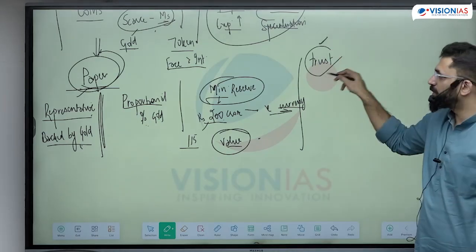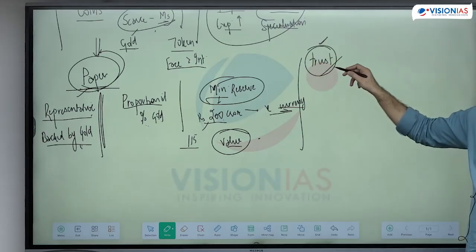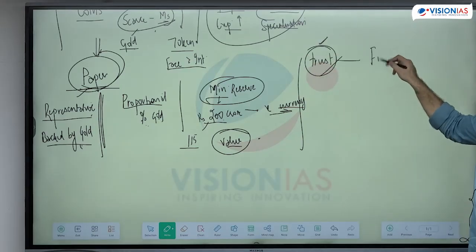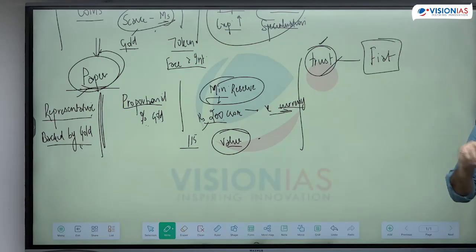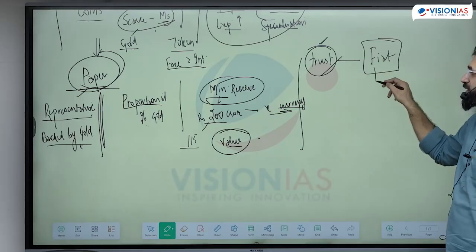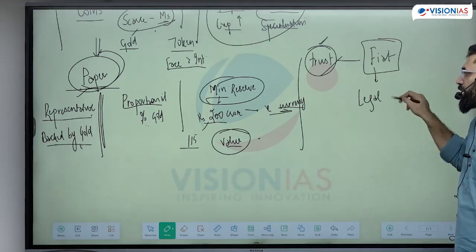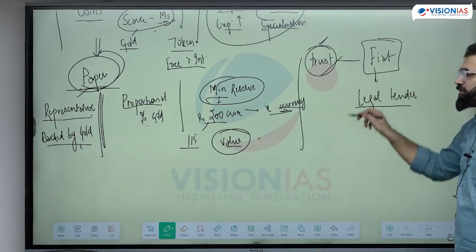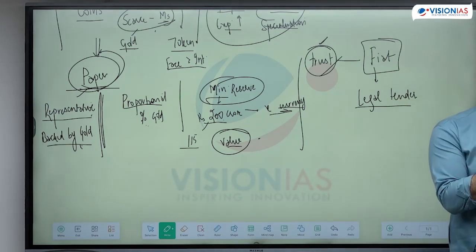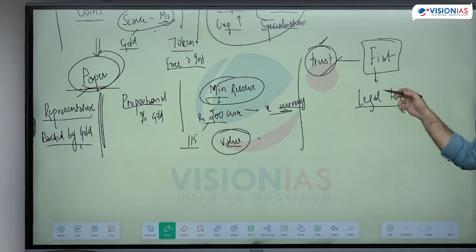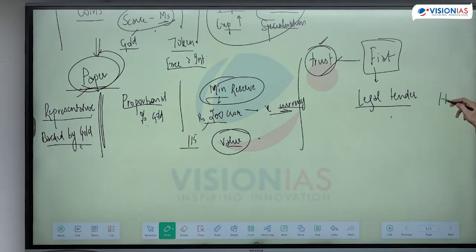So why is this paper currency enjoying this trust? Because it is a government order. The government has ordered that you will have to accept it as currency, and this is why it has become a legal tender. That means you cannot refuse it for any debt settlement or any transaction settlement. See, one thing about legal tender is, for example, the government of India has certain rules that above 2 lakh rupees you cannot pay in cash. This is for income tax purposes to protect against black money. Otherwise, it is a legal tender.